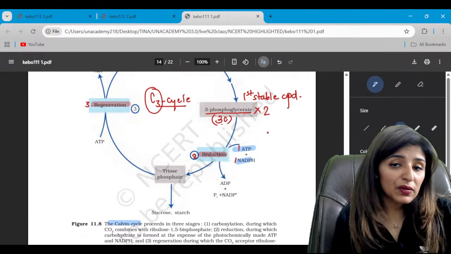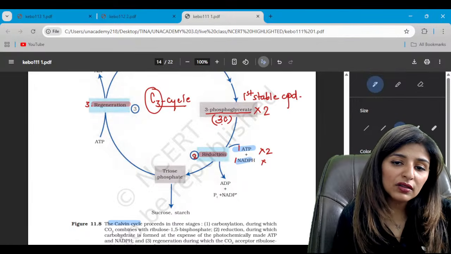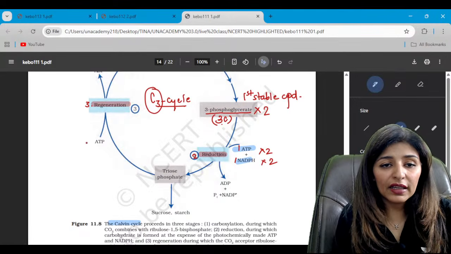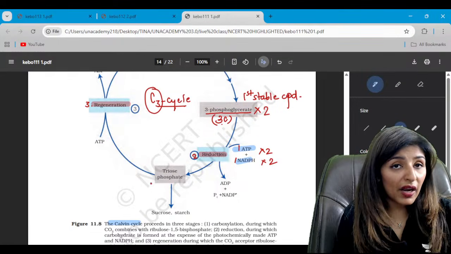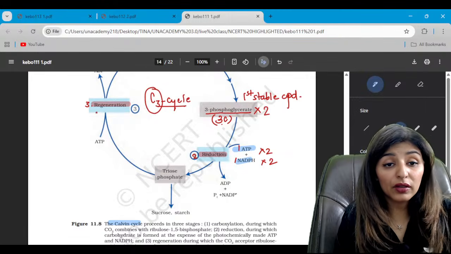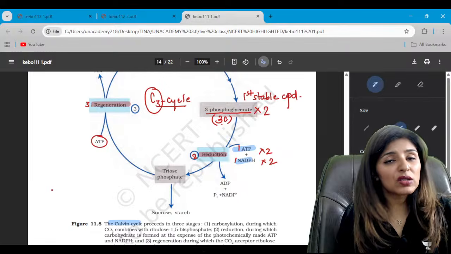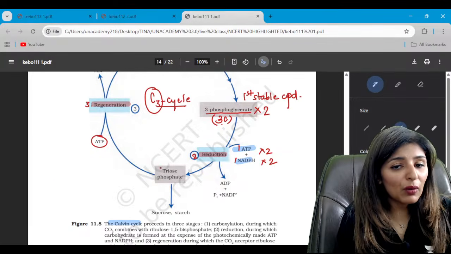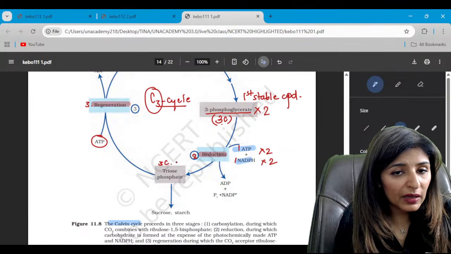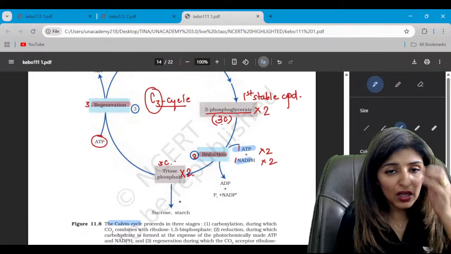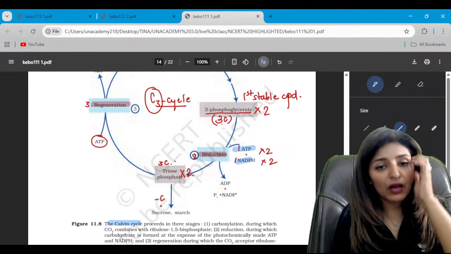form triose phosphate. So 2 will form, of course, 2. Is that clear? And then again, the 2 molecules of triose phosphate will combine together to form or regenerate RuBP at the expense of 1 ATP. Now from triose phosphate, again it has 3-carbon compound. How many are formed? 2. We are going to take 1 carbon out of it.